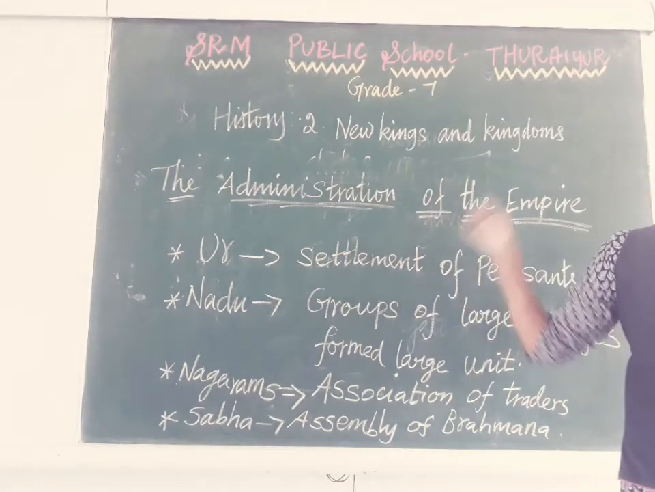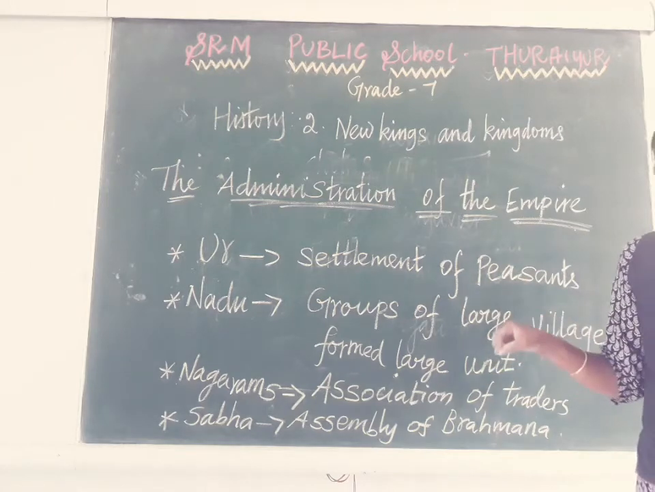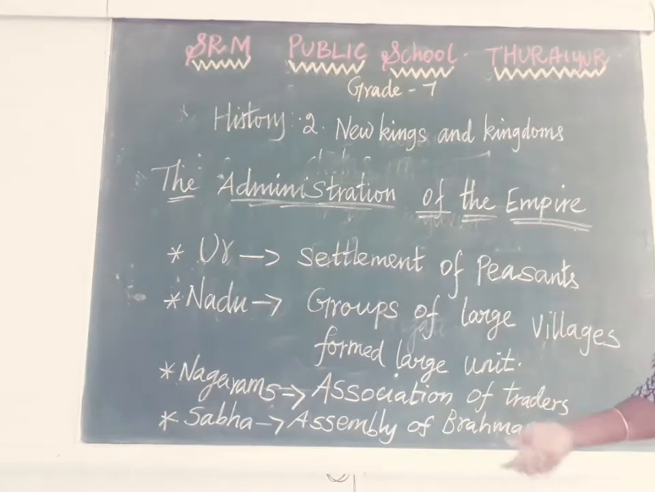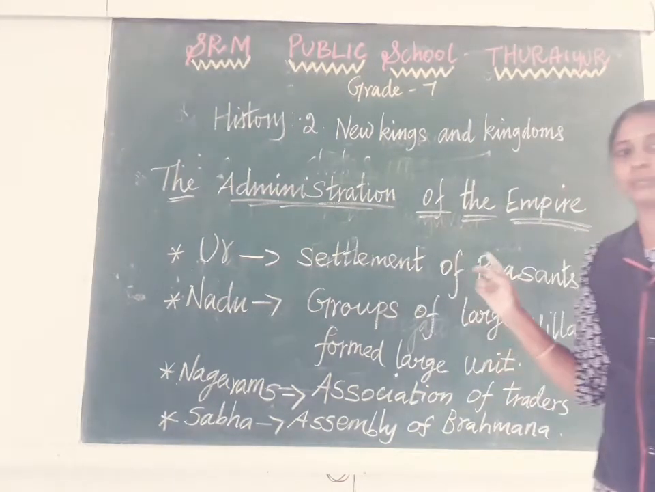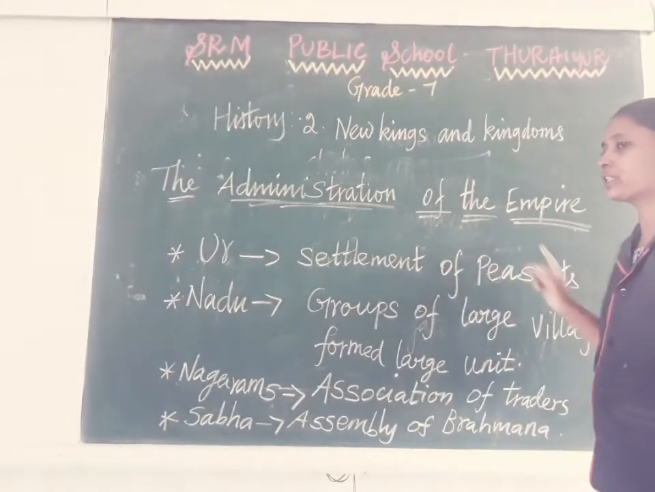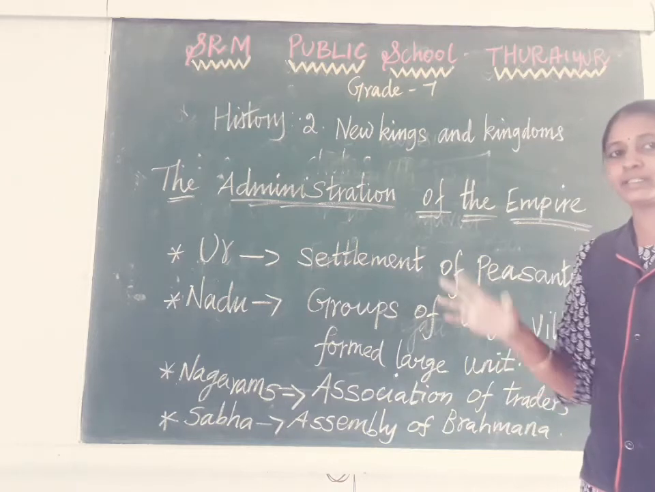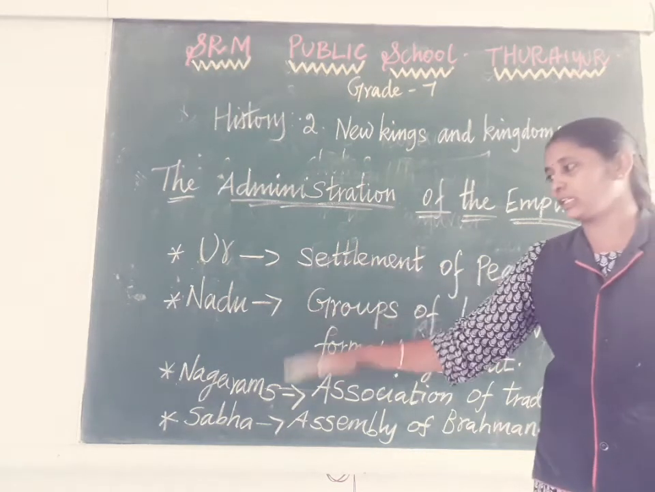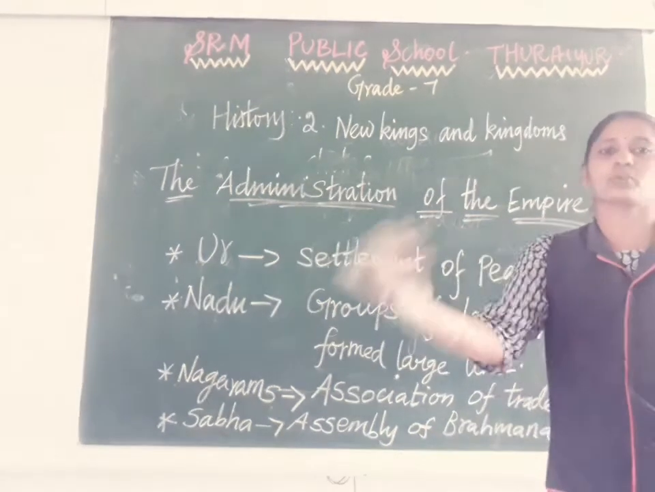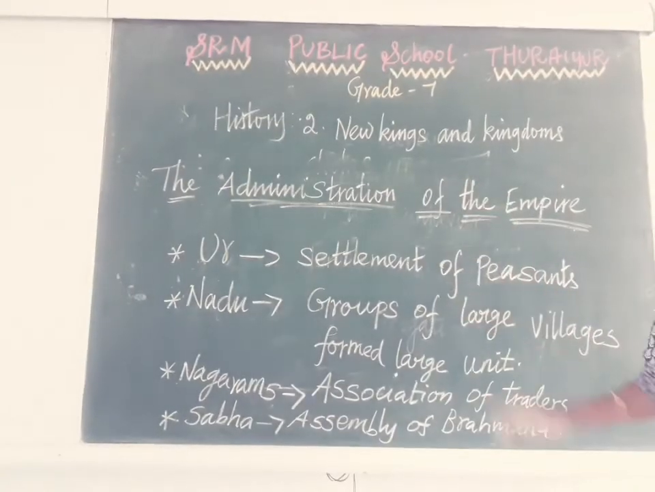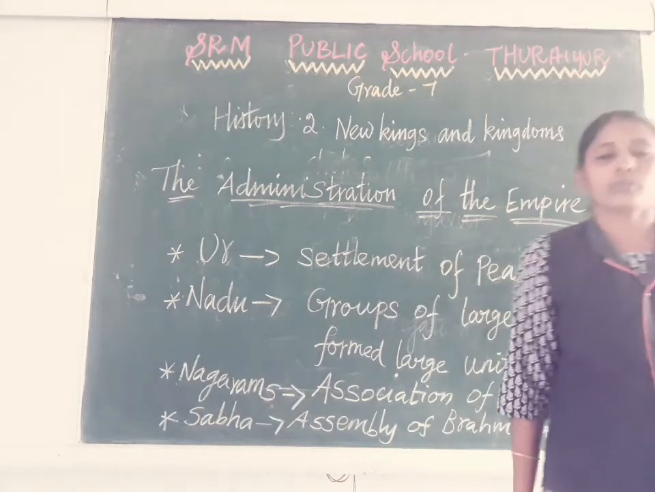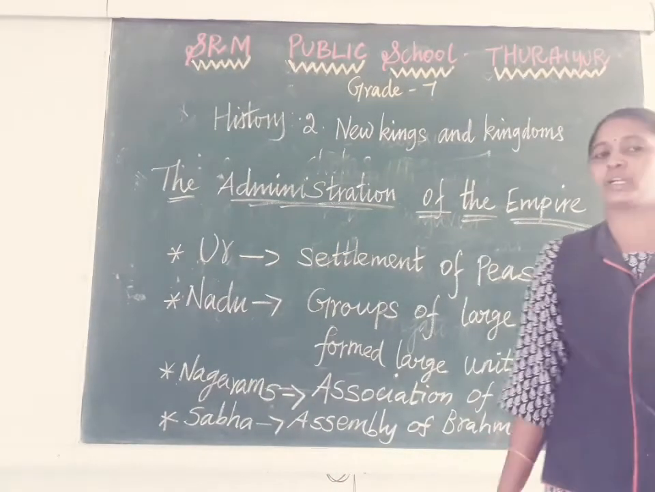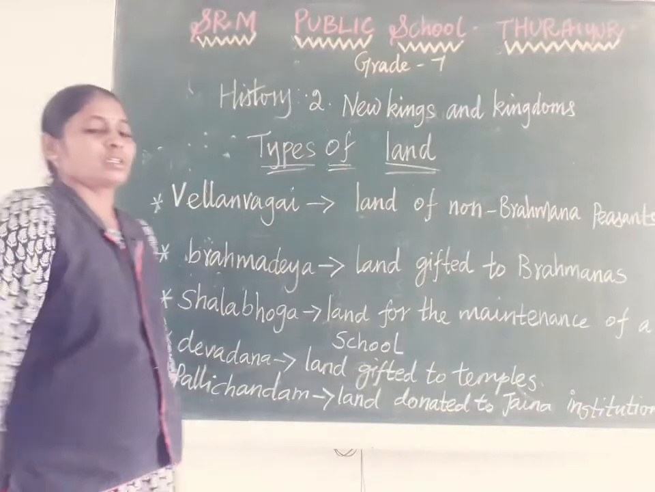In Ur we have a head of that Ur. He is the person responsible to the government for keeping that village peaceful. In Nadu, the members take their queries to the government. So each one plays a very important role in the administration of that country, the administration of the Chola dynasty.